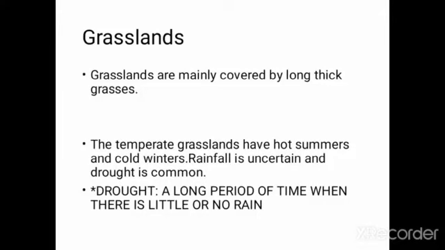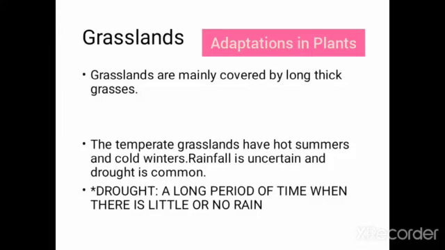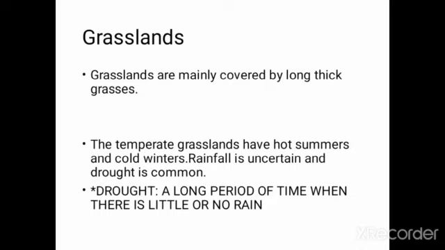Hello students, today we will learn about grassland. Grasslands are mainly covered by long thick grasses. The temperature in this region has hot summers and cold winters. Rainfall is uncertain and drought is common.